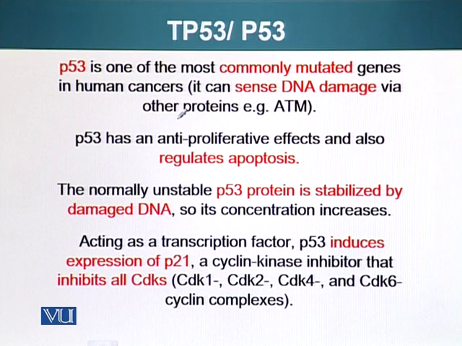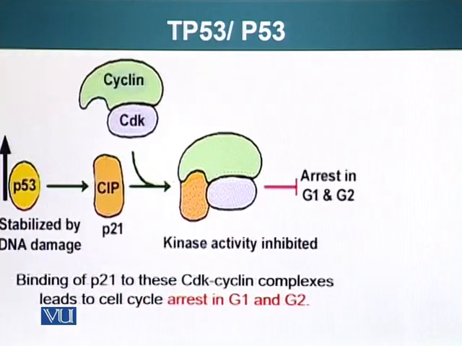One of the functions of P53 is it works as transcription factor. P53 induces expression of P21. I hope you remember, I just told you that P21 is also a very important protein that can inhibit cell cycle. We saw that in one of our previous modules. It can inhibit almost all CDKs. I mentioned it when we were talking about cell cycle. So how does this work?